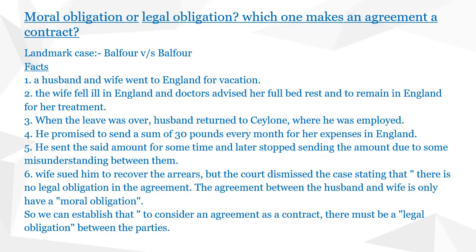That means the agreement between the husband and the wife contains only a moral obligation, not a legal obligation. So by this case law, we can establish that to consider an agreement as a contract, there must be a legal obligation between the parties.